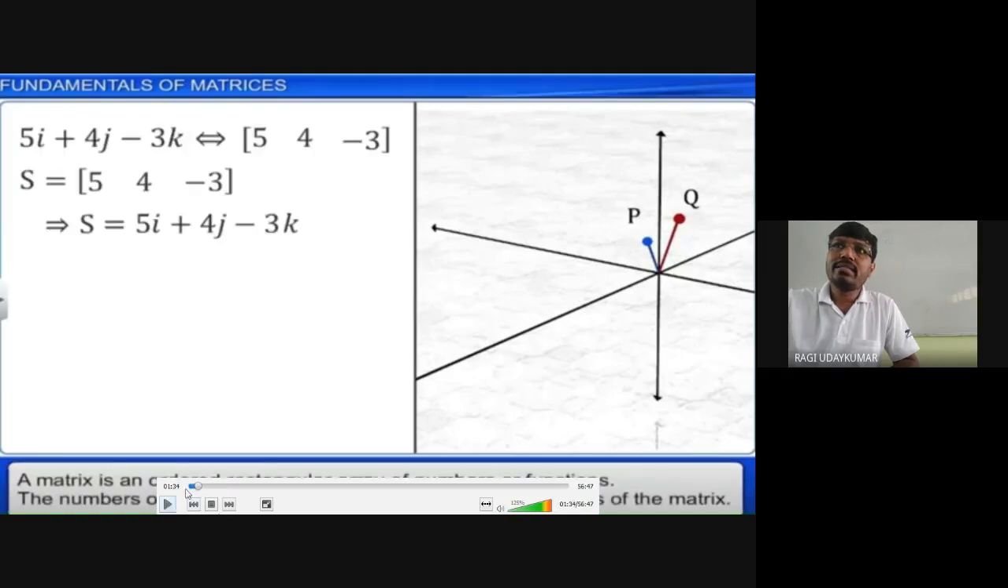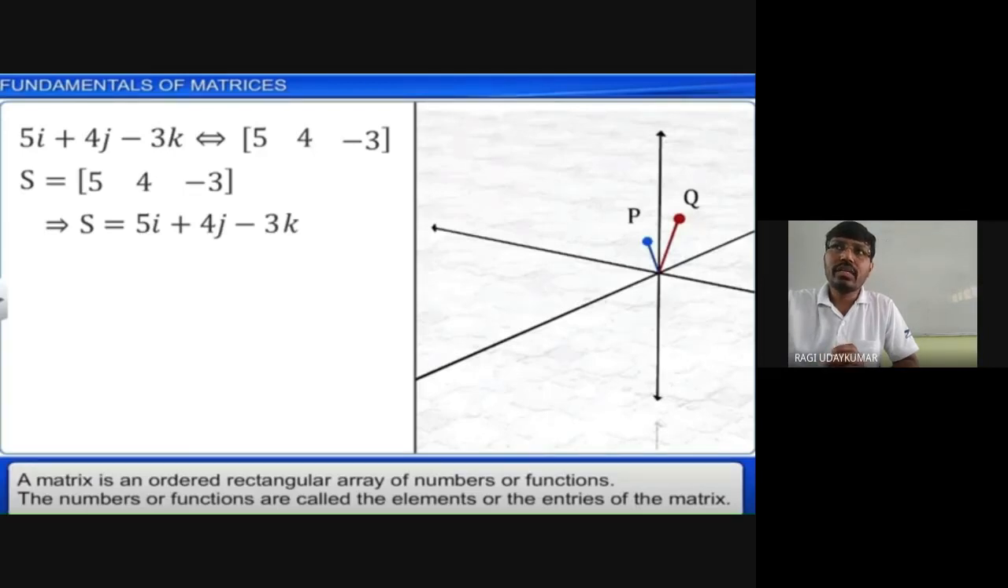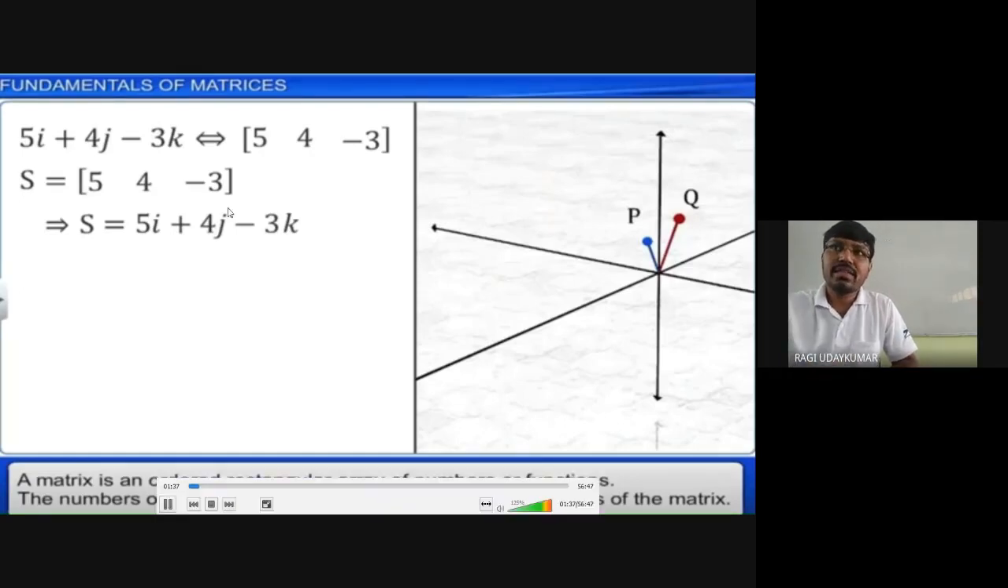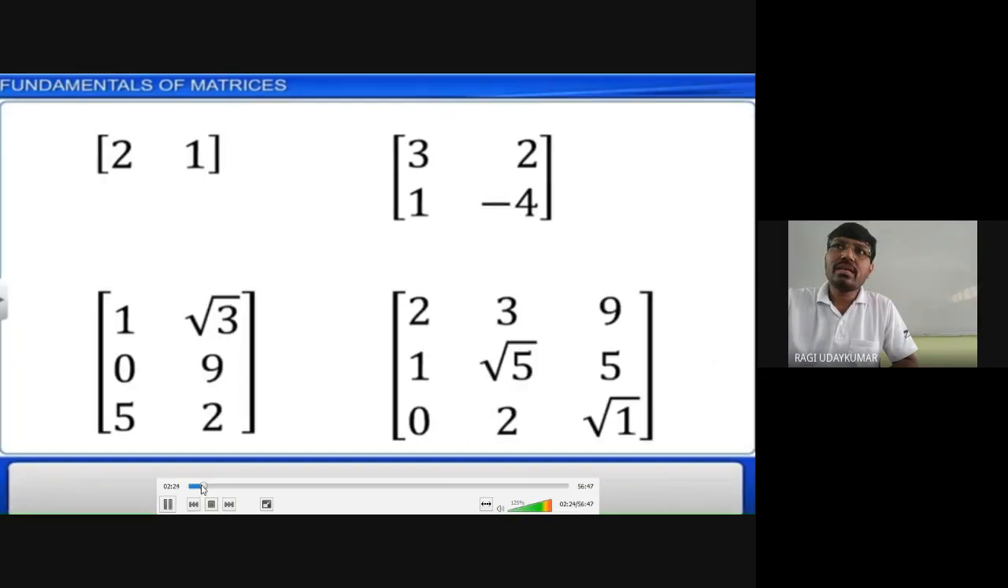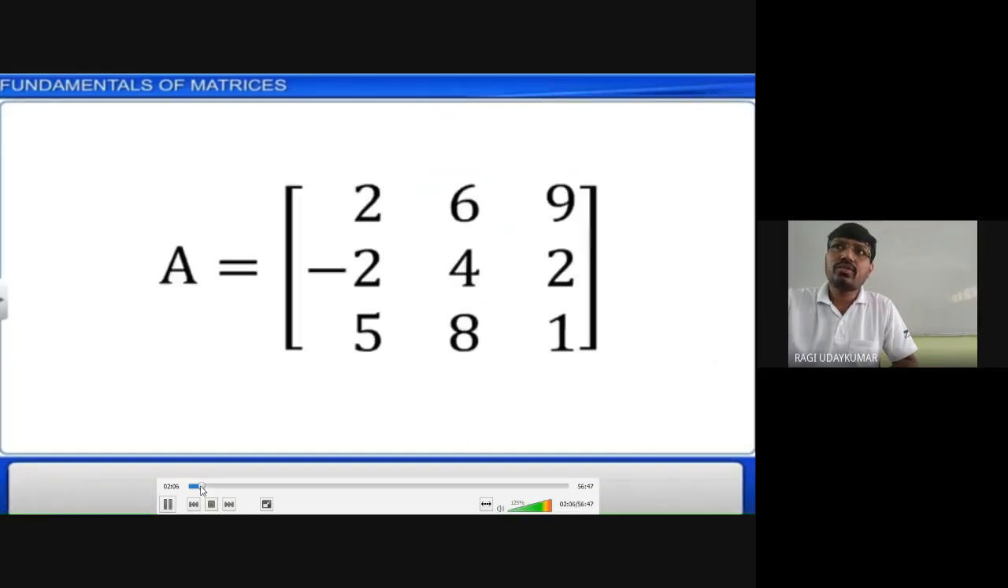Normally, matrix is nothing but what? Matrix is an ordered rectangular array of numbers or functions. The numbers or functions are called the elements or entries of the matrix. We call them entries. That means simply you can remember that when you are arranging them in rows and columns, it is called a matrix. Now generally the matrix will be shown to you like this. This is one example of a matrix.